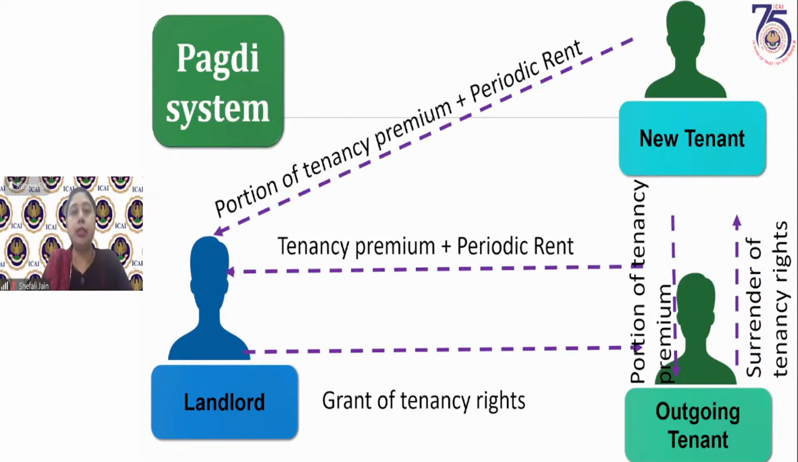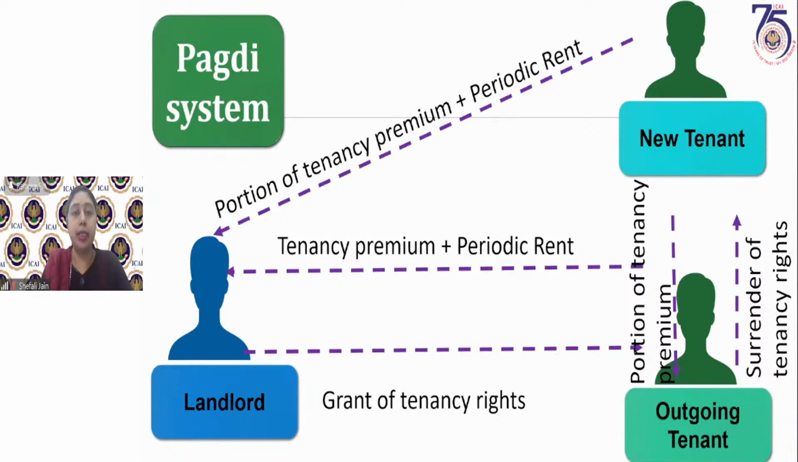In the Pagdi system, he gets a lump sum amount at the beginning of the contract, which is called the tenancy premium. So he is getting two things: the tenancy premium, plus periodic rent for renting out his residential dwelling. This lump sum amount, this tenancy premium, is generally known as Pagdi. So the tenant pays a lump sum amount at the beginning for getting this rented accommodation, plus he pays the periodic rent. In lieu of that, he is granted all the tenancy rights in that property.